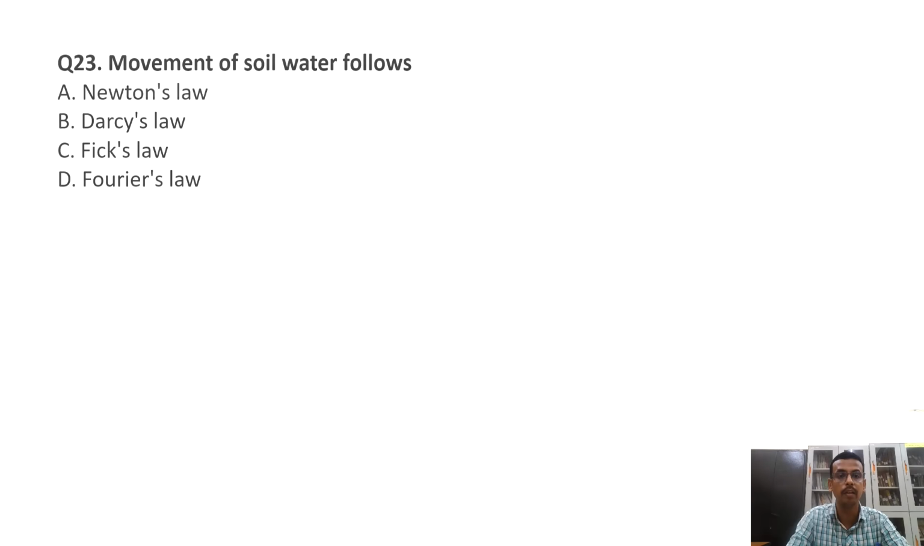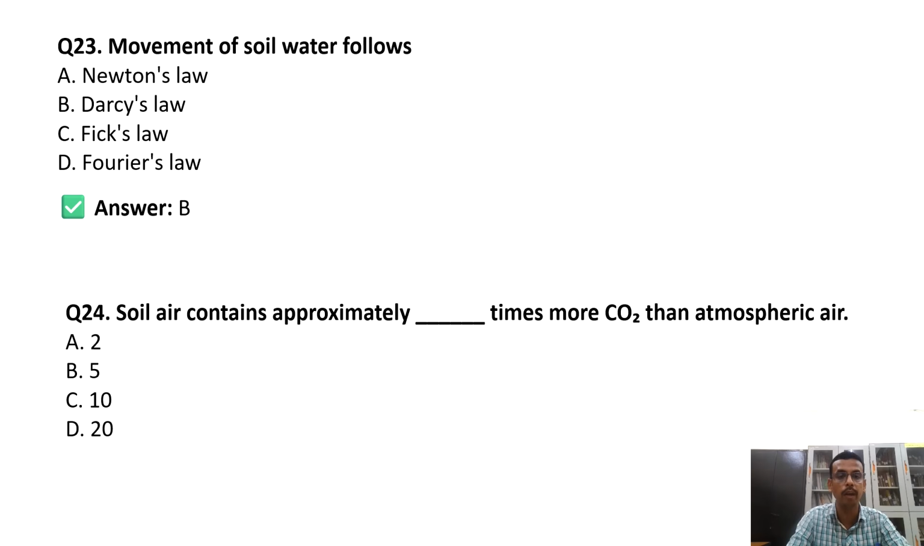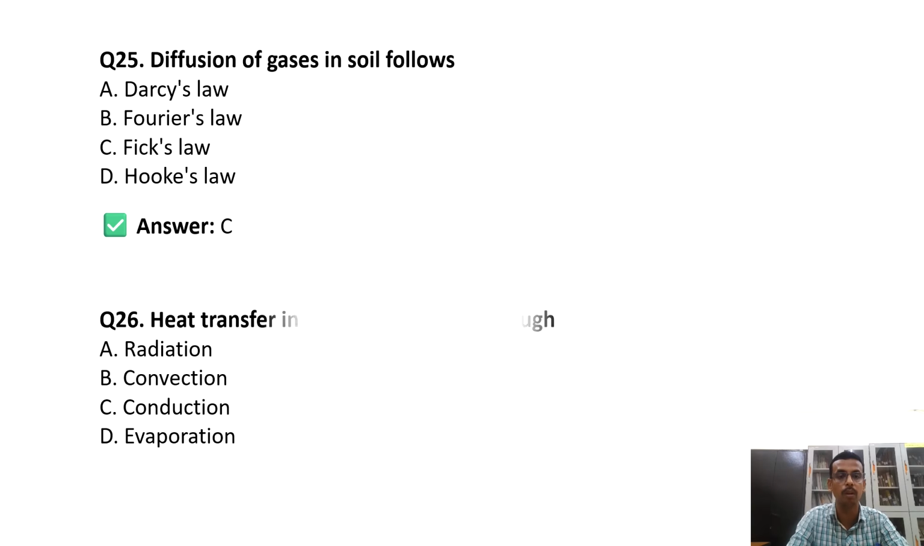Then movement of soil water follows which law? You all know, that is Darcy's law. Then soil air contains approximately how many times more carbon dioxide than atmospheric air? Because in soil there are so many microbes, that's why 10 times more carbon dioxide. Soil air contains 10 times more carbon dioxide than atmospheric air. So diffusion of gases in soil follows which law? You all know, that is Fick's law.